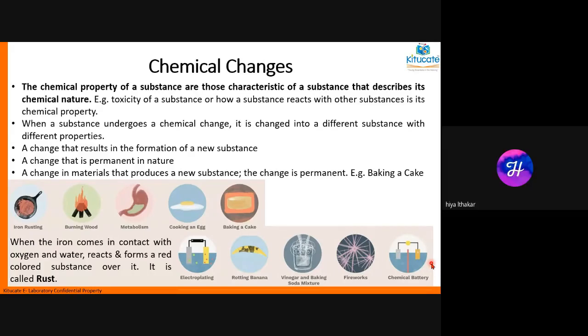Ma'am, if you see, there's an iron nail, and when it is exposed to moisture, it gets rusted. Iron is a metal, and when it gets rusted, it changes its property.